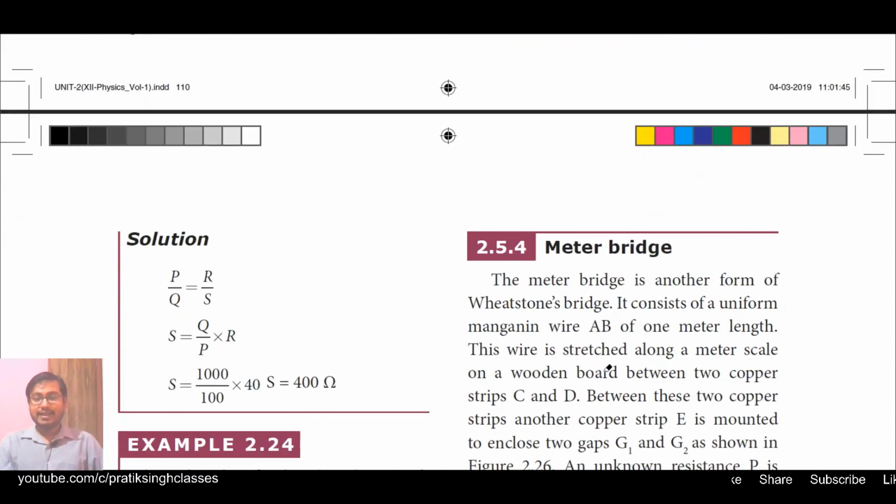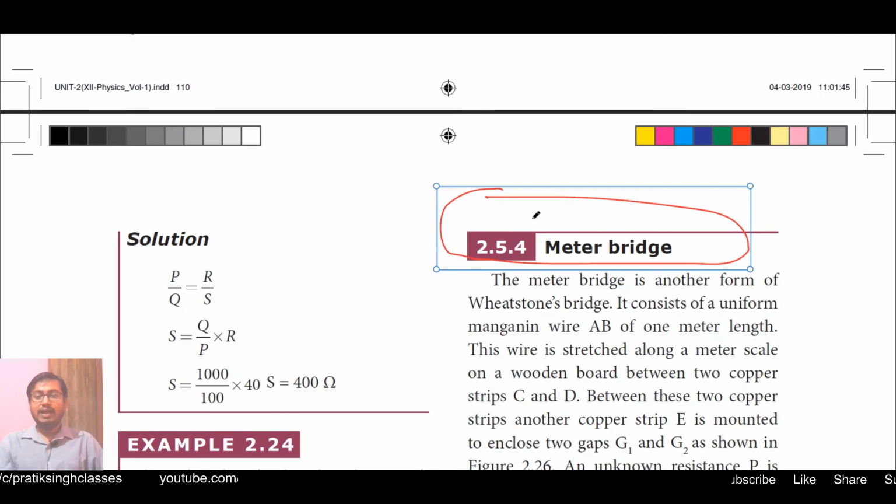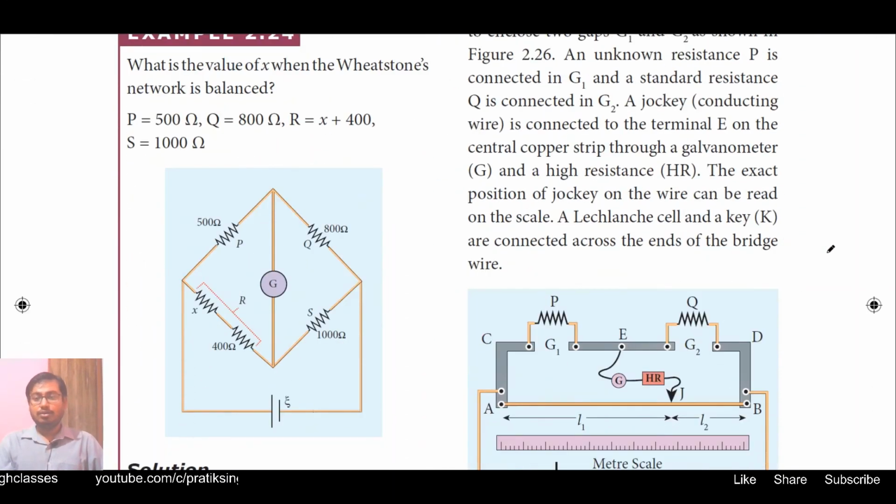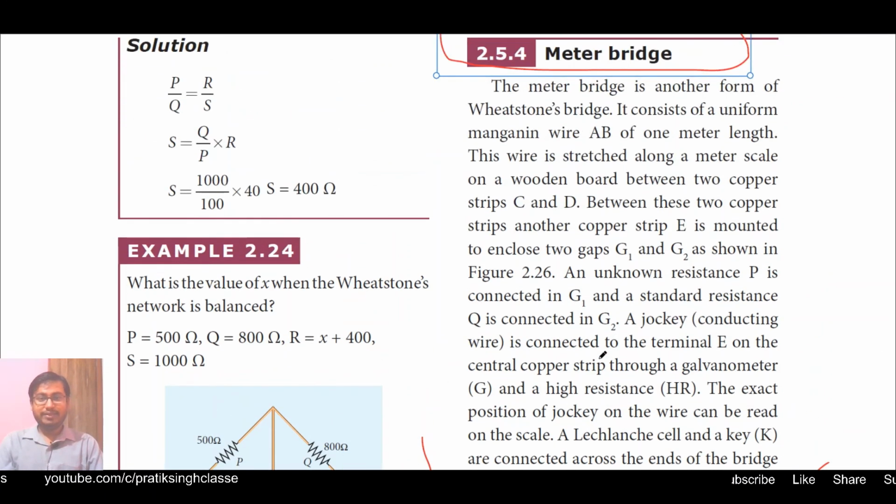In the next class we will study meter bridge, that is section 2.5.4, and this is also very important because it is related to your practical examination. Every gap of 2 or 3 years, one theory question of 3 marks comes based on this. Earlier in the old syllabus, this question was given 12 marks, but for you it will be 5 marks. So it is going to be very interesting.